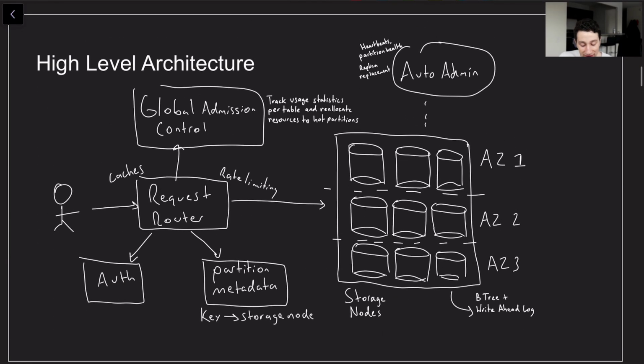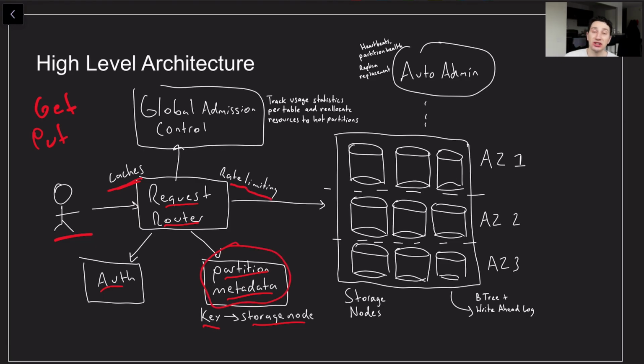Okay. Quick message on the actual high-level architecture of this thing. Basically, we've got a client over here. The client is either going to make a GET or a PUT request for a given key and value, and that's going to go to the request router. The first thing the request router is going to do is authenticate it. Then from there, it's going to figure out what storage node the key actually belongs to using some sort of consistent hashing functionality, and that is going to belong to the partition metadata layer. Now, this information ideally is going to be cached on the request router, but if it's not there, that's where we fall back to. Additionally, it's got to perform some sort of rate limiting, right?